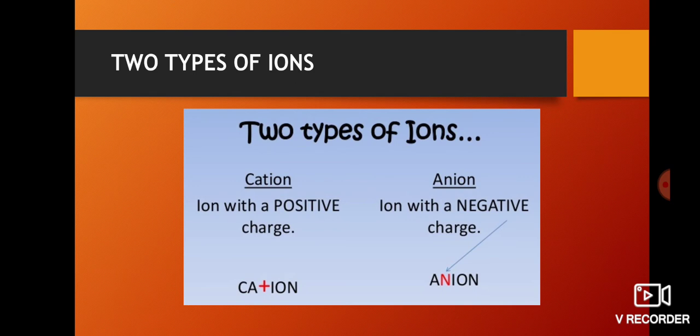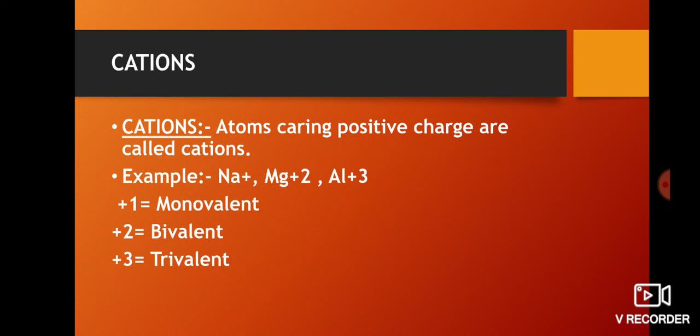Two types of ions. So now cations, that is atoms carrying positive charge, are called cations. In the example you can see that Na plus means positive charge, Mg plus 2 means positive charge, Al plus 3, that is positive.